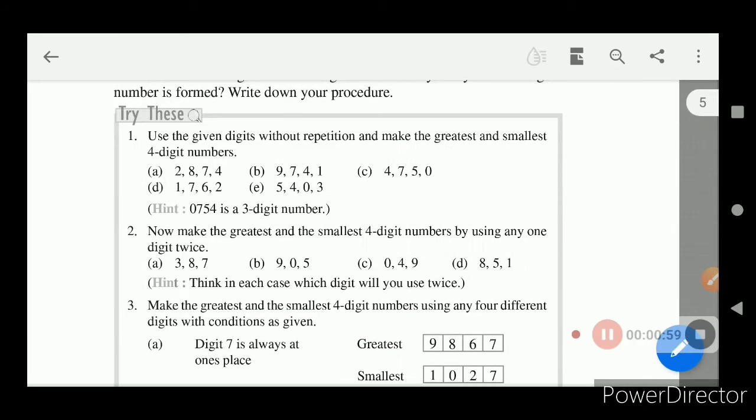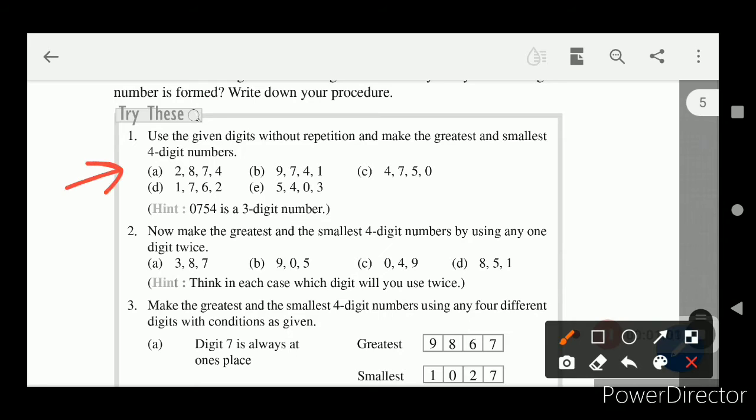For example, the first question: use the given digits without repetition. Now this is the condition, without repetition, and make the greatest and smallest 4-digit numbers. So we have to make two numbers out of these given digits, greatest and smallest, and we are not allowed to repeat the digits.